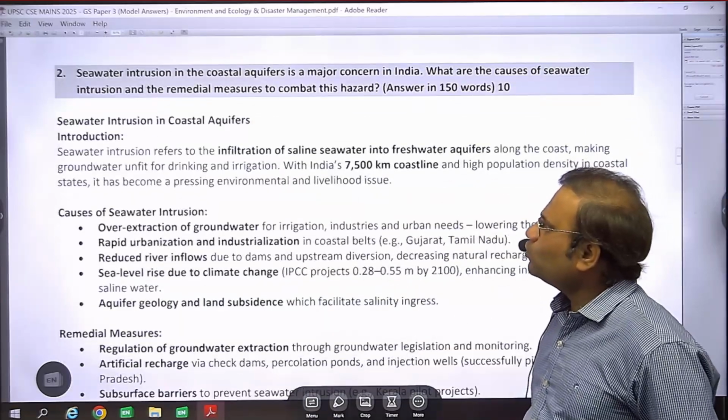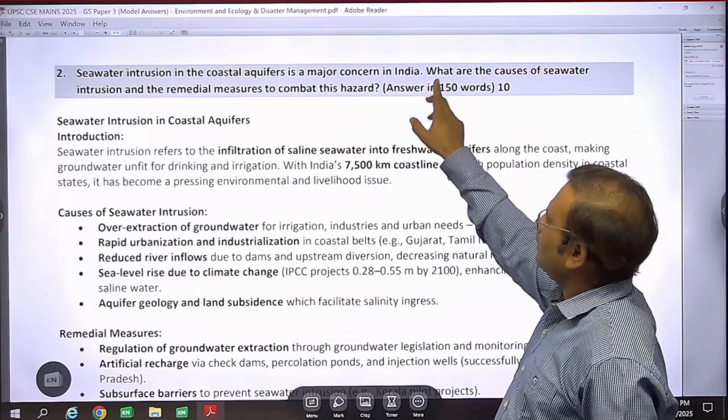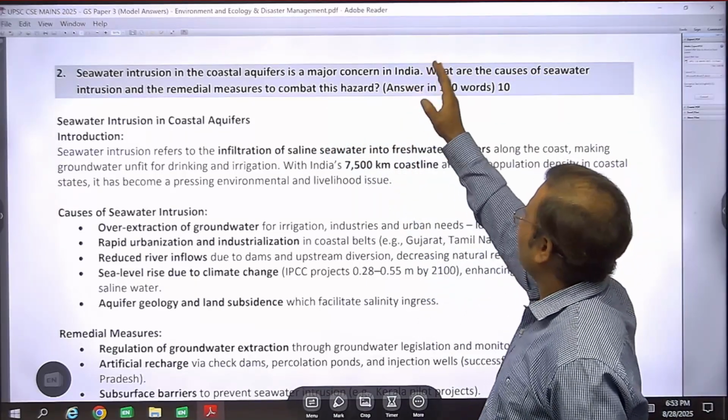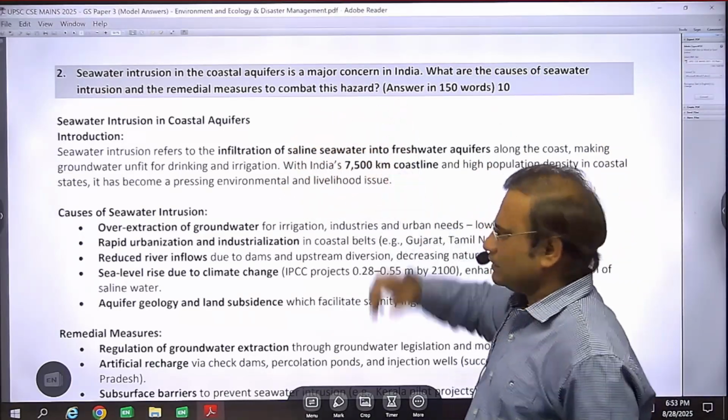Seawater intrusion in the coastal aquifers is a major concern in India. So this is one part of the question. Second, what are the causes of the seawater intrusion and the remedial measures to combat this hazard?